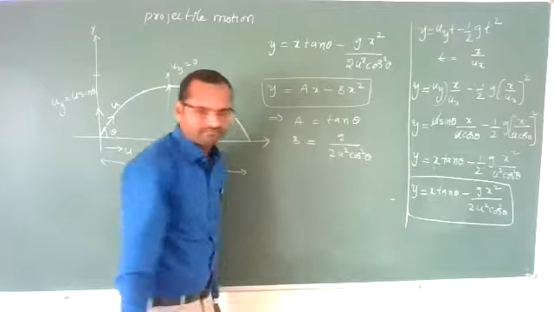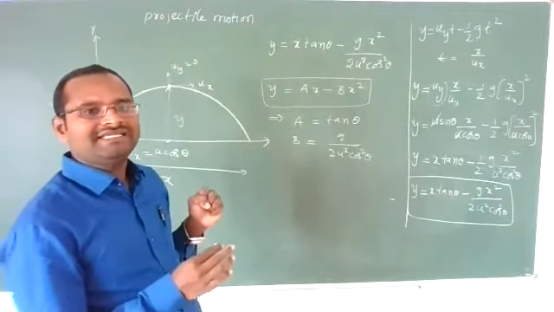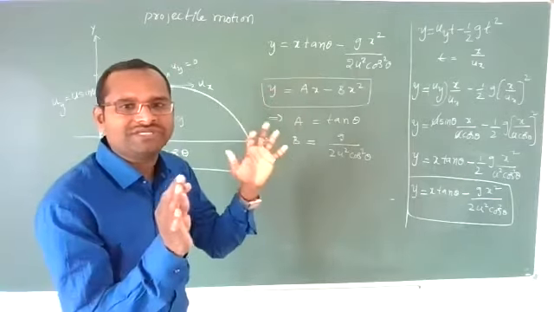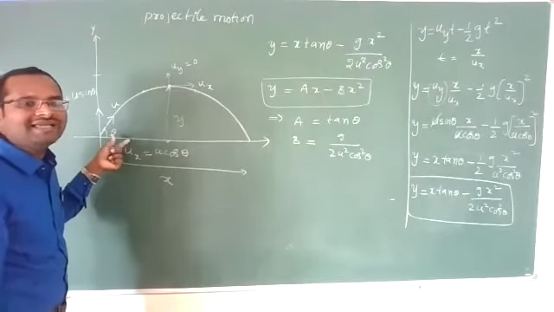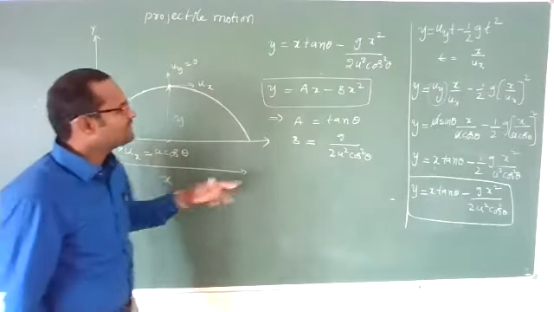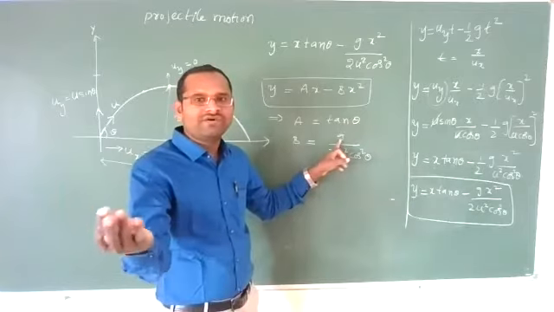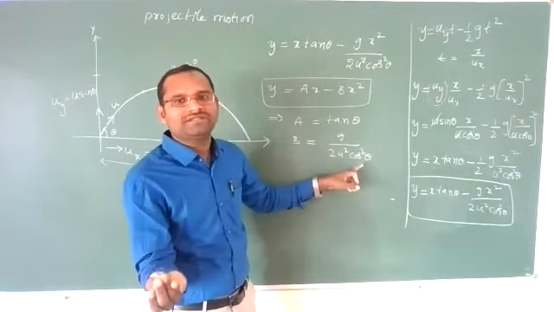We can compare, because if you project a body, let us imagine we have given a particular velocity u, a constant value, and let us imagine we are projecting this body with some initial angle theta which is fixed. Then u and theta are also fixed. That means tan theta is a fixed constant value, and g is fixed. However, g value is constant, u is constant, we are taking, and theta is also constant.